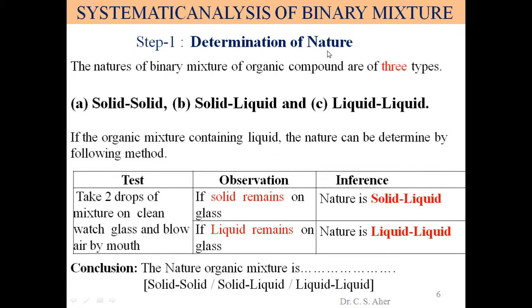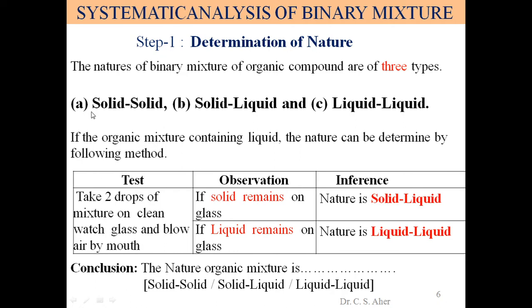If the examiner asks what are the types of substance, students say solid, liquid. So that is not the type, that is the nature of the substance. See, determination of nature. Natures of binary mixture of organic compounds are 3 types. Binary means 2 compounds are mixed together. At that time there are 3 types of combination.